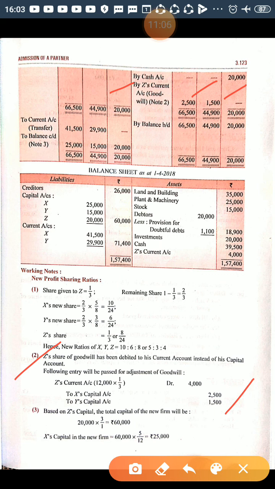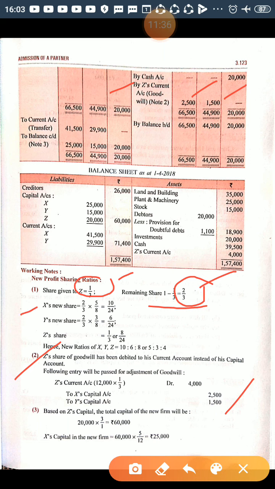Apart from this, the new profit sharing ratio will be calculated. Z is coming for 1/3 share. Why are we calculating the new profit sharing ratio? Because capital adjustment is required. For capital adjustment, it is necessary that you know the new profit sharing ratio. So Z is coming for 1/3 share. Remaining share 1 minus 1/3 is 2/3. This 2/3 will be shared by the old partners in their old ratio, that is 5:3.